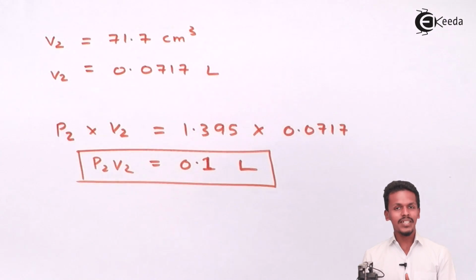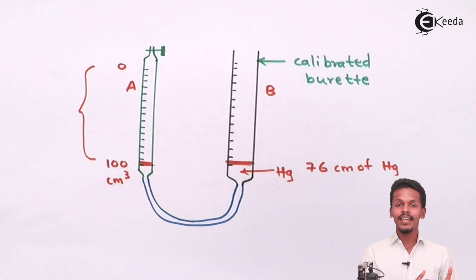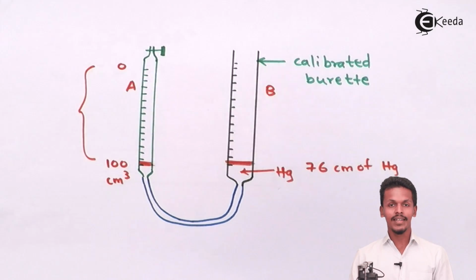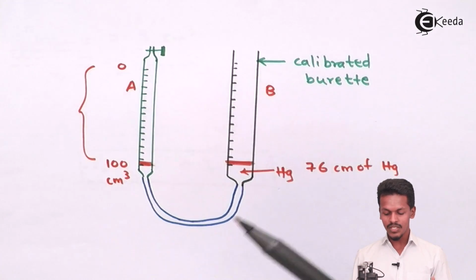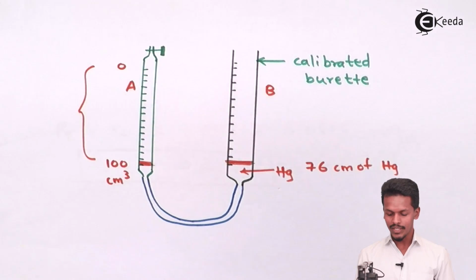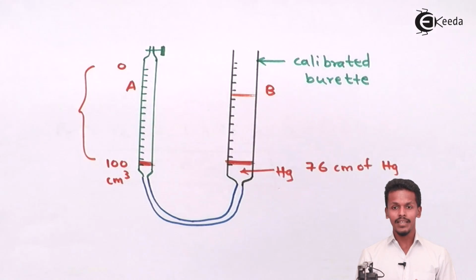So this is the confirmation that we have done, but suppose another condition is also applied, the third condition. The first and the second condition were obeying Boyle's law, where the product of the pressure and the volume is constant, found to be 0.1 liter atmosphere. But suppose we have increased the mercury more, filled up till this much, as the height of the mercury, as we could see in this calibrated burette, has reached